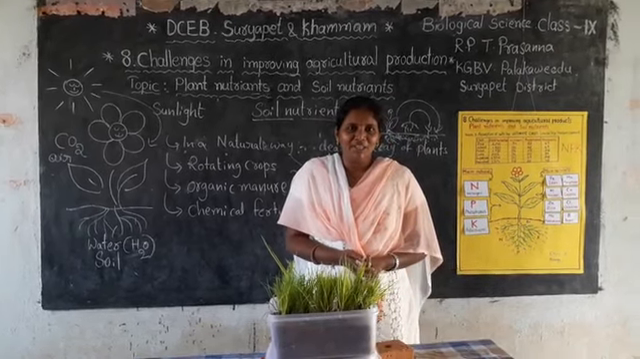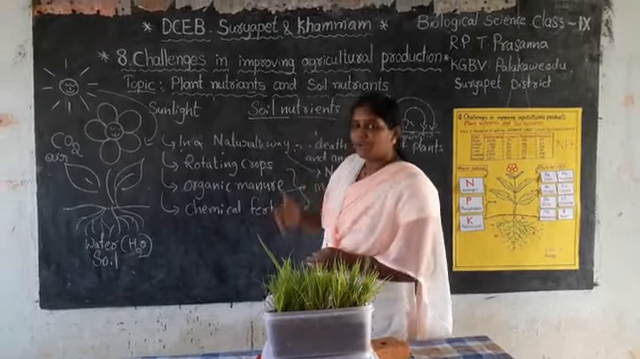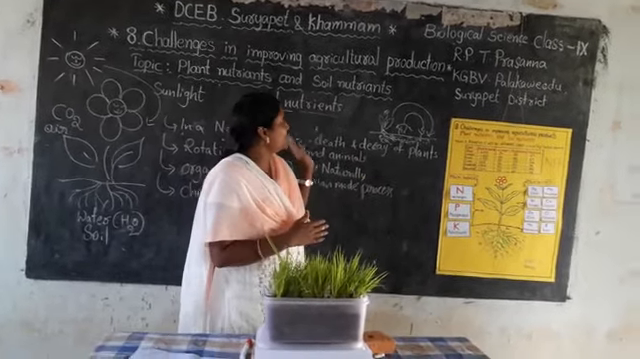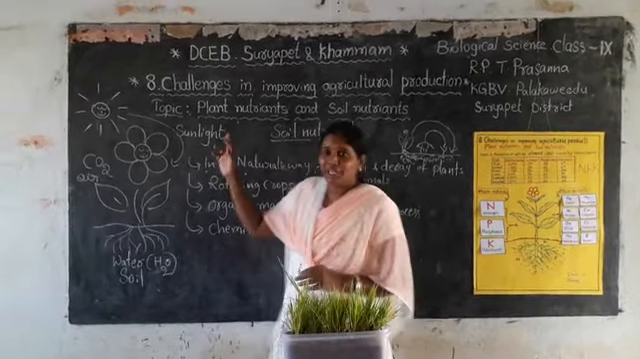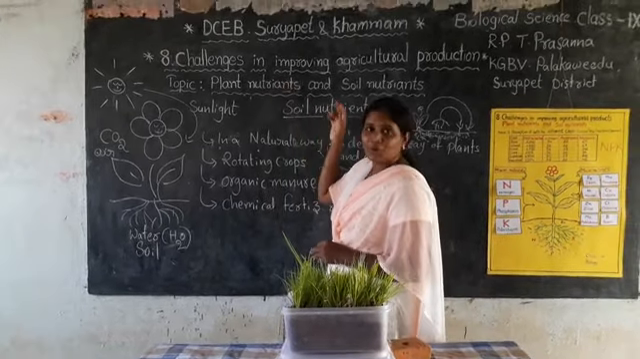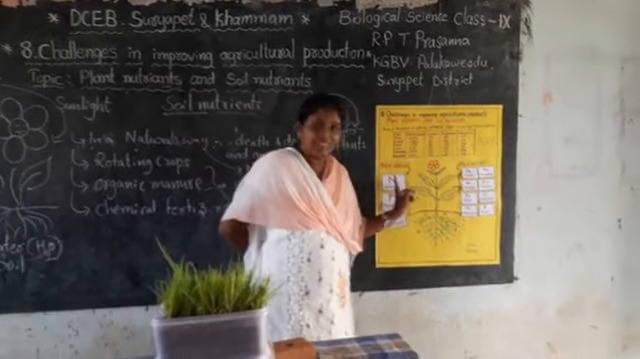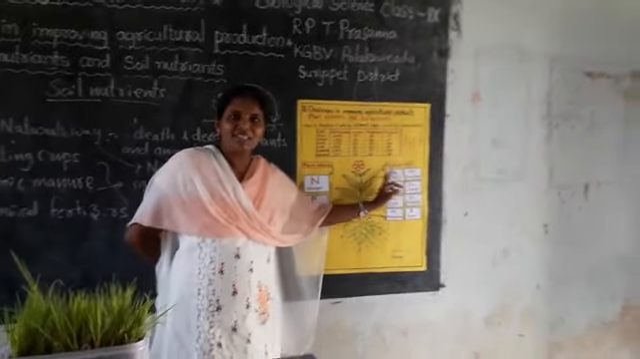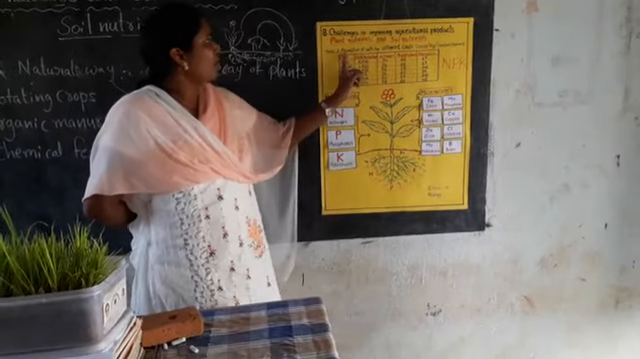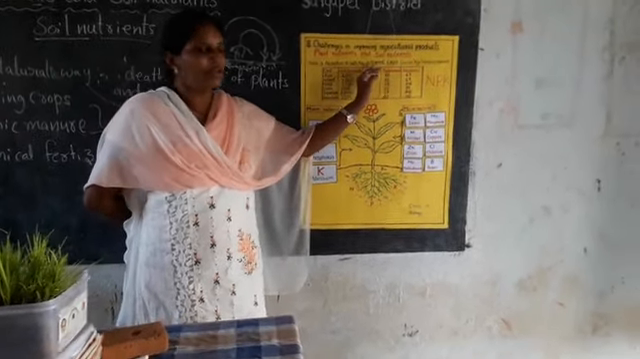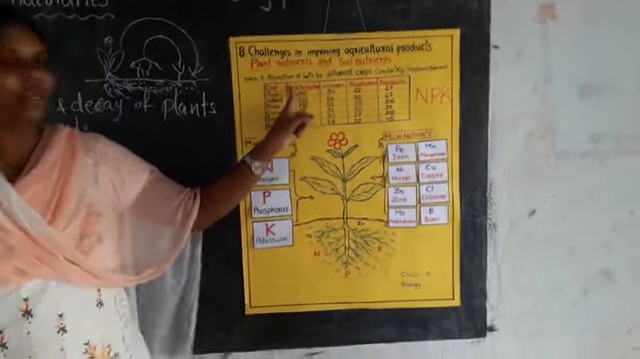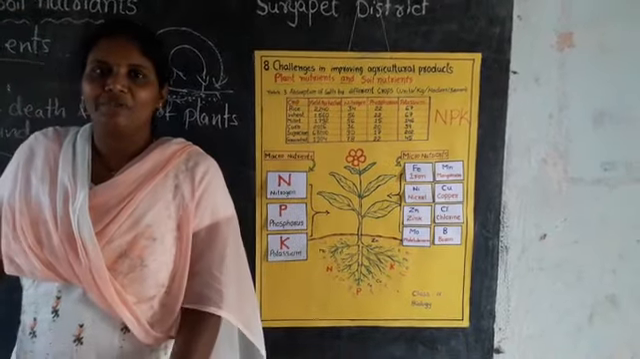Did you all understand, children? Shall we repeat what we have learned today? Yes, we have learned what nutrients are required by plants. First, what is a nutrient? What are the required nutrients for plants? What are macronutrients, with examples? What are micronutrients, with examples? And then soil nutrients, the absorption of these nutrients or mineral salts by different crops, by studying this table. Then we learned about soil nutrients.